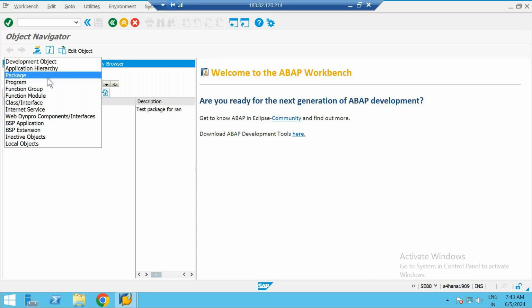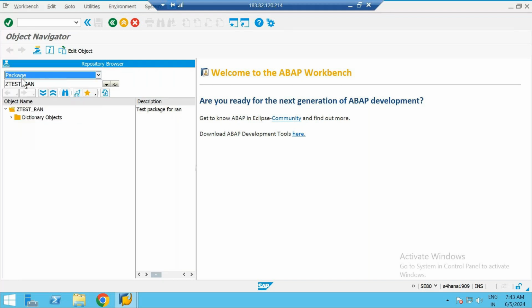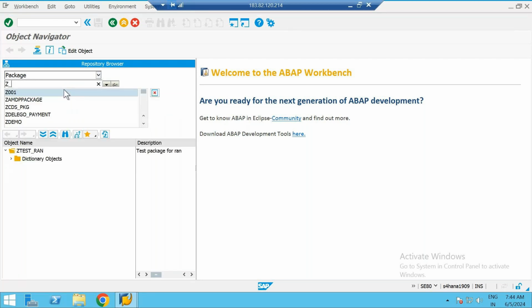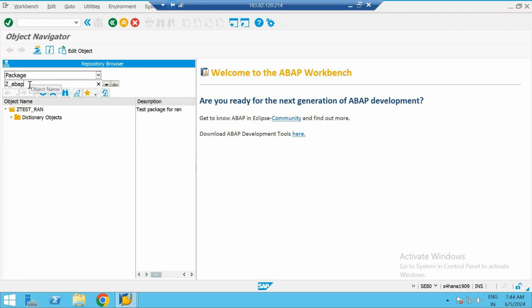So now we want to create a package. So I'll have to select the object category as package. Then I have selected it. Then I'll have to give the name of the package that I want to create. Right, I'll give Z underscore ABAP. Okay, this is the name that I want to give to my package that I'm creating. Remember, ABAP is not case sensitive. It is not case sensitive, so you can use capital, small, whatever you like to. Okay, see here I used capital, then I've used small. Okay, see capital, small, alphanumeric values you can pass.